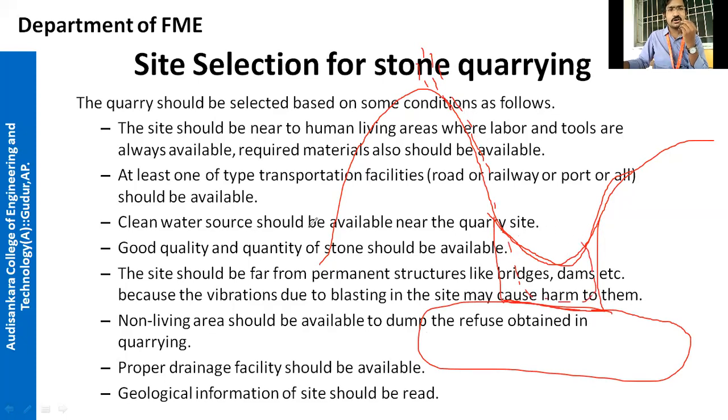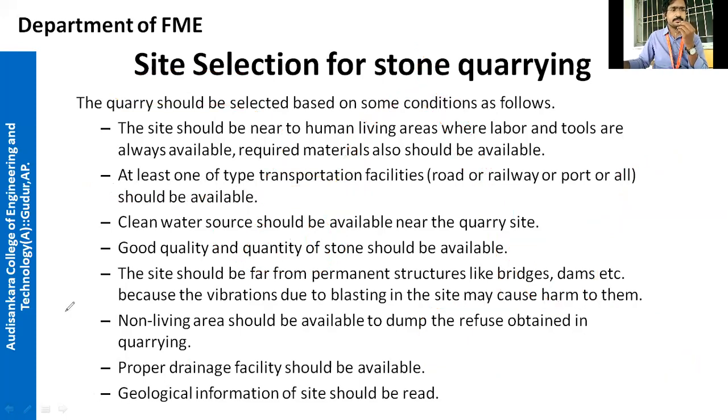So you have to see the geological classification of the site. You see if a hill is near, or a river is going near your site. If this is a river and your quarry site is here, what will happen? This river water will seep into the quarry site, right? So the geological information of your particular site is very important. In order to remove the stone from its rock, its geological information is very much needed.